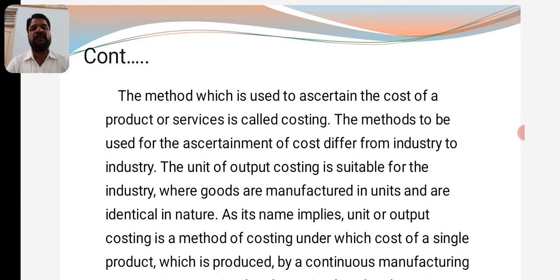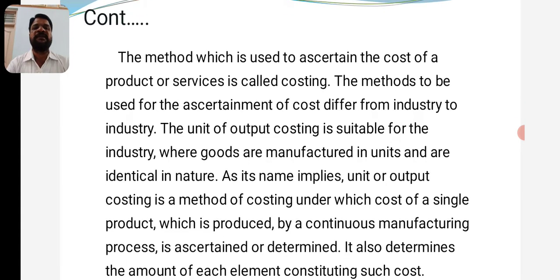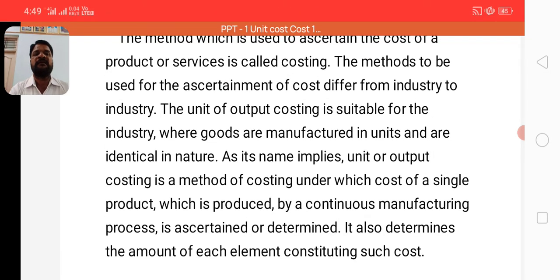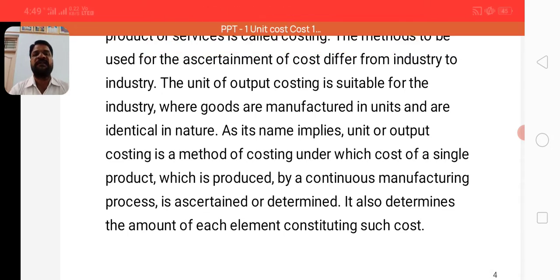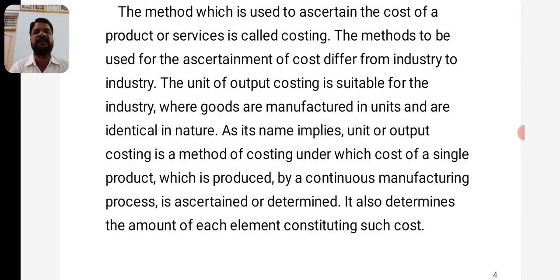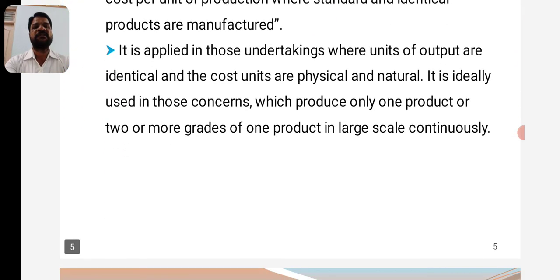Unit or output costing is suitable for industries where the goods are manufactured in units and are identical in nature. As its name implies, unit or output costing is a method of costing under which the cost of a single product, produced by a continuous manufacturing process, is ascertained. It also determines the amount of each element constituting such cost.